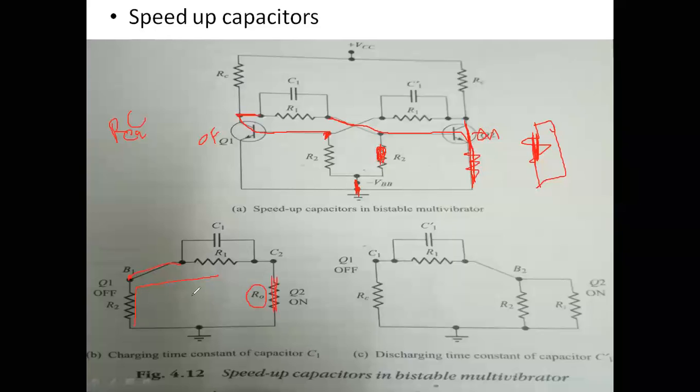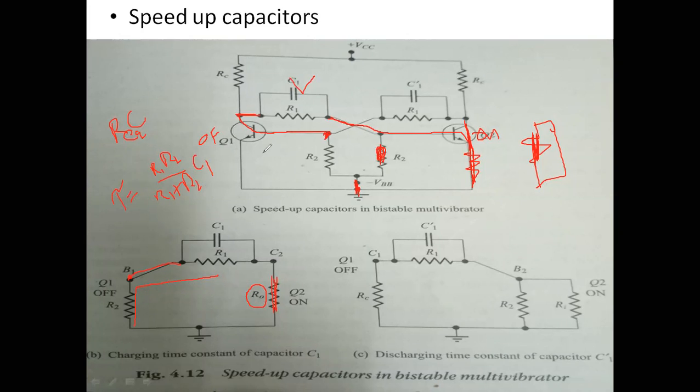Okay, both are in parallel. Therefore, the equivalent time constant tau equals the parallel combination of R1 and R2, that is R1 R2 divided by R1 plus R2, multiplied by the capacitance C1. This is the time constant required for this capacitor to charge.